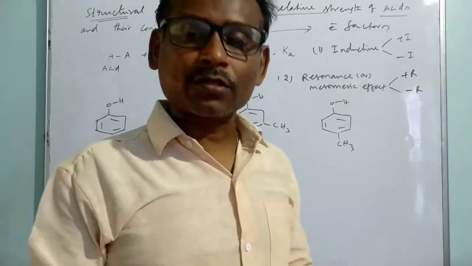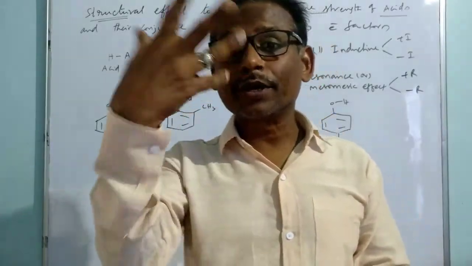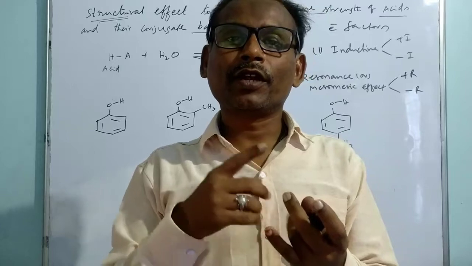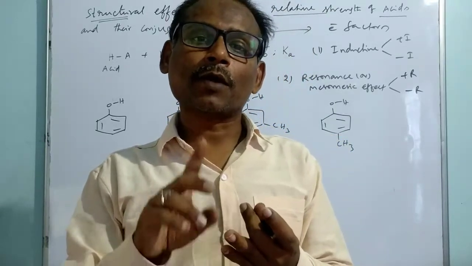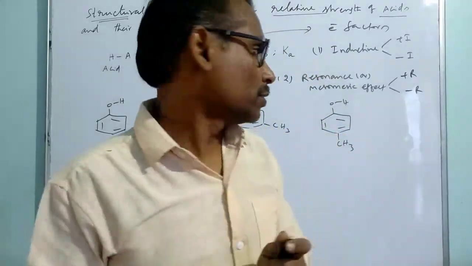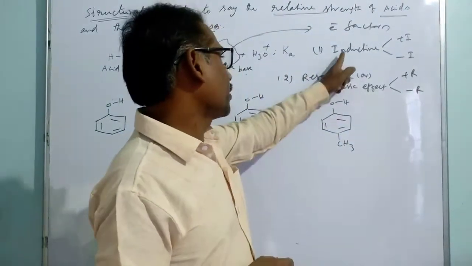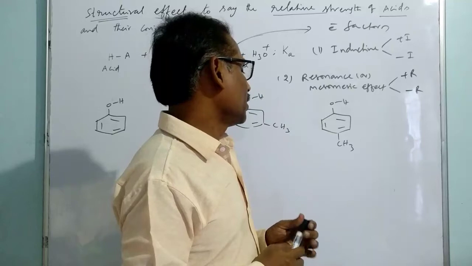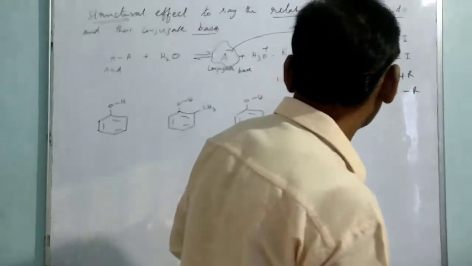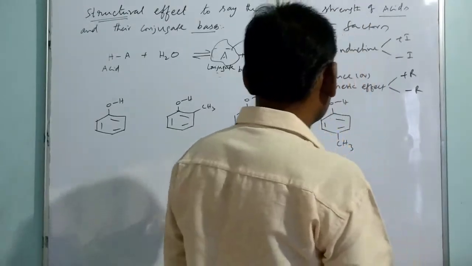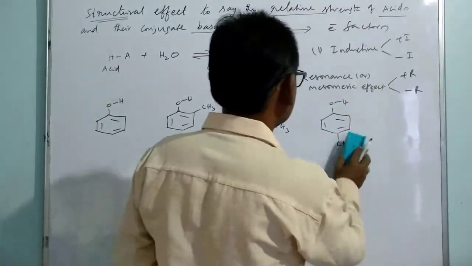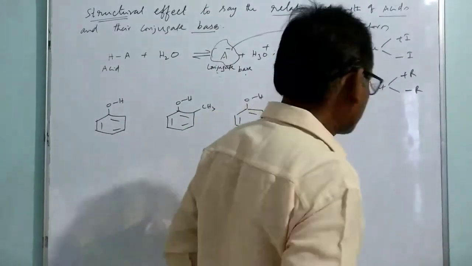You know, the methyl group is normally considered an electron donating group, in terms of the inductive effect, and there is one more effect referred to as hyperconjugation. Now it is the time to discuss what is hyperconjugation. We have already discussed the inductive effect and the resonance effect. Now let me put the discussion of one more factor, that is hyperconjugation. So what is hyperconjugation? Let me go for the discussion of hyperconjugation.